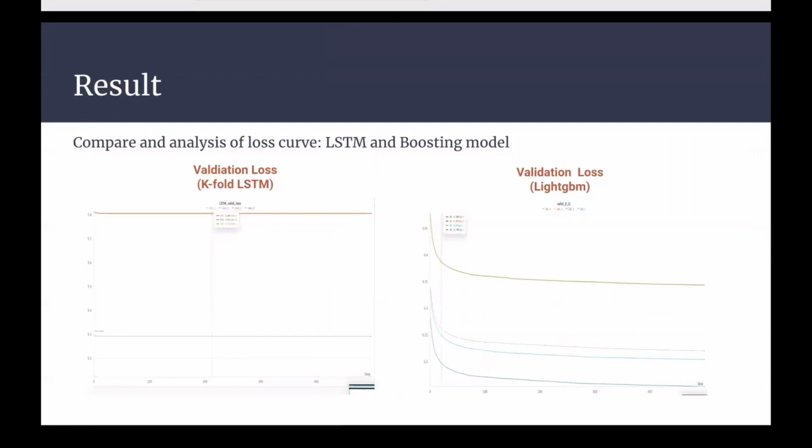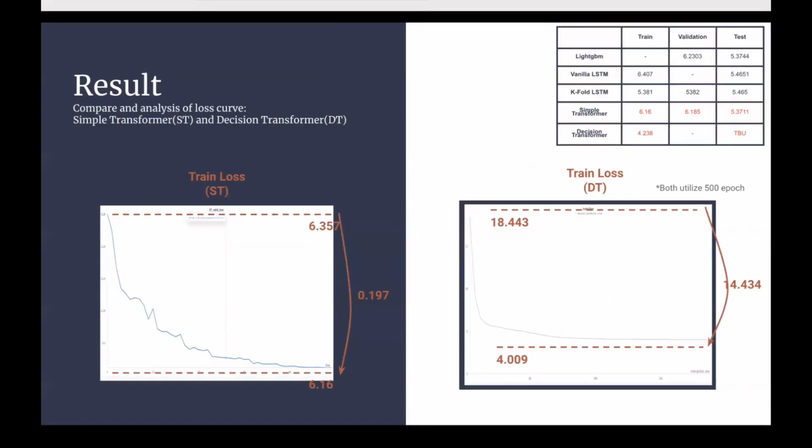Next, we are going to compare the results of the validation loss of K-fold LSTM and LightGBM. The LSTM loss has converged but has not decreased that much. As you can see in the graph by the data split, they show a great difference in the initial loss, but in the test loss, which was about 5.465, it showed not that bad a score, while LightGBM showed about 5.37. Our training accuracy results are shown in the graph, where the simple transformer and decision transformer models underwent training for 500 epochs each.